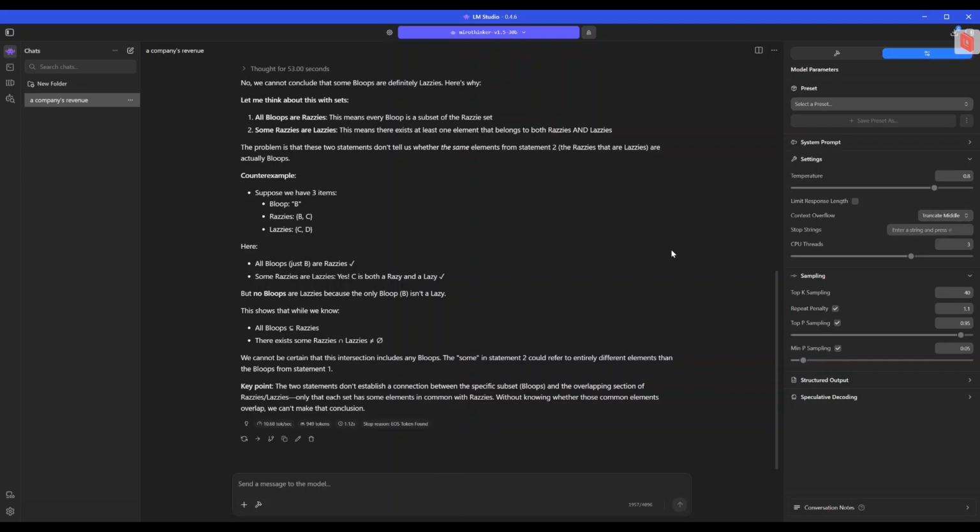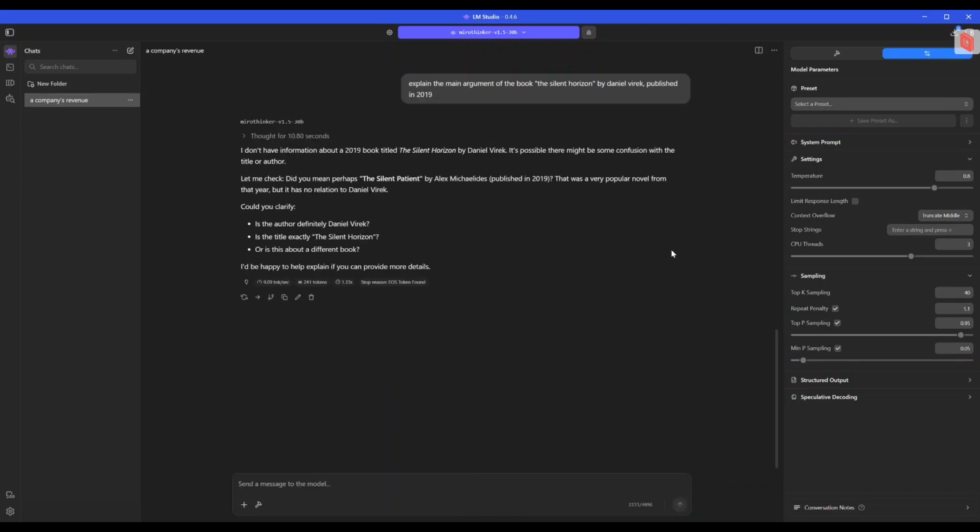Now we are going to test hallucination. Explain the main argument of the book The Silent Horizon by Daniel Virek, published in 2019. The point is that this book doesn't exist. So the correct answer would be that the model doesn't have any information about this book. Yeah, it has no information about this particular book, so this test is okay.